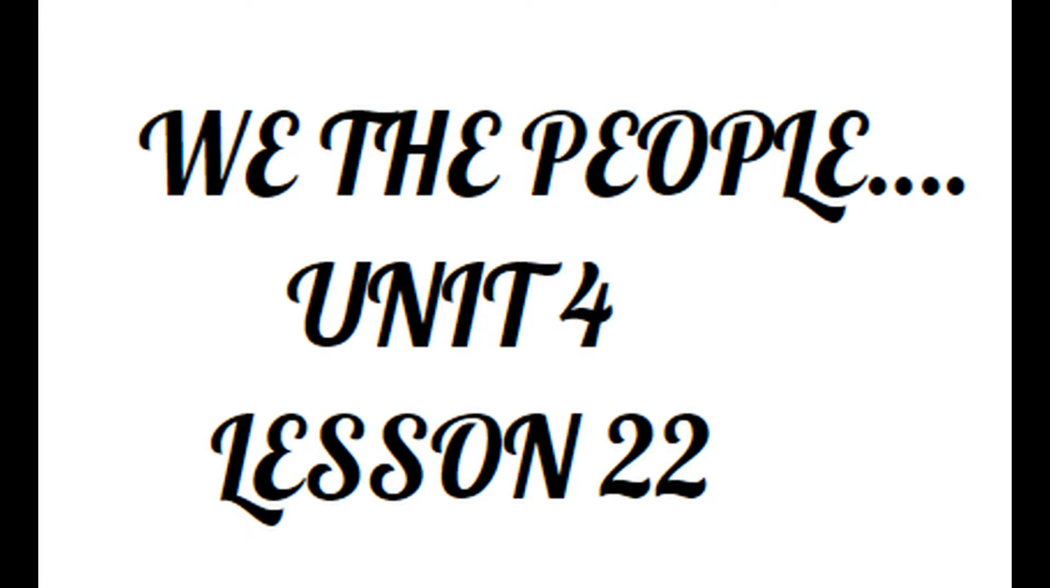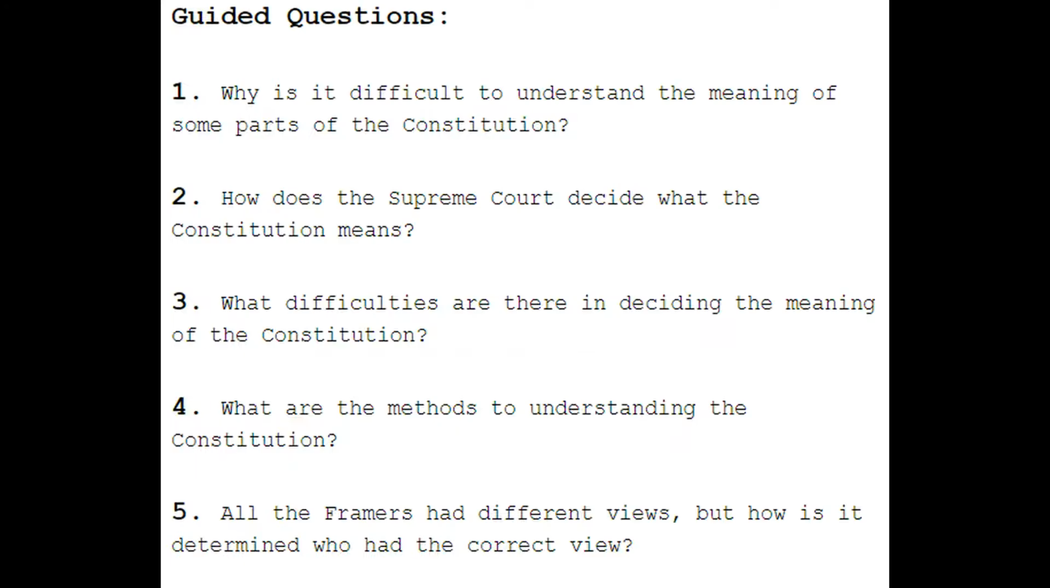We the People, Unit 4, Lesson 22. The guided questions in this lesson are: 1. Why is it difficult to understand the meaning of some parts of the Constitution? 2. How does the U.S. Supreme Court decide what the Constitution means? 3. What difficulties are there in deciding the meaning of the Constitution? 4. What are the methods to understanding the Constitution?